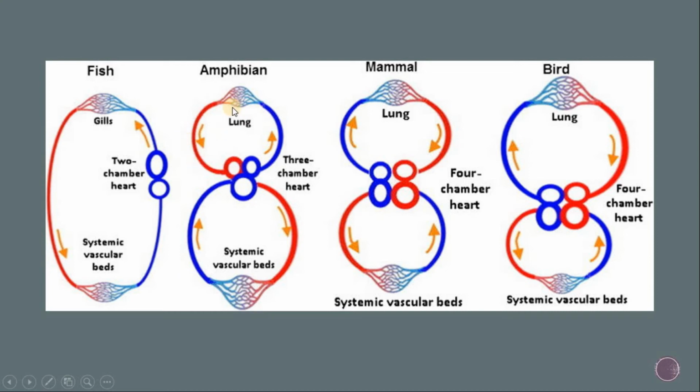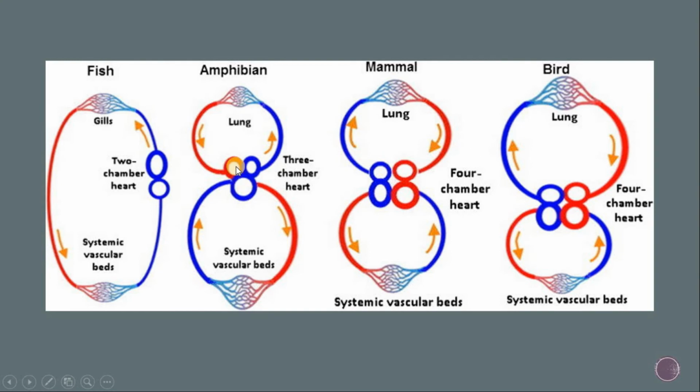From the lungs, purified blood comes into the left auricle. Here the left auricle and left ventricle, and the left ventricle and right ventricle, are joined.